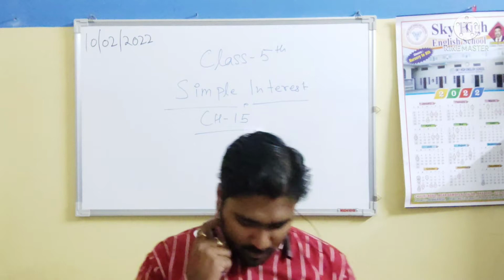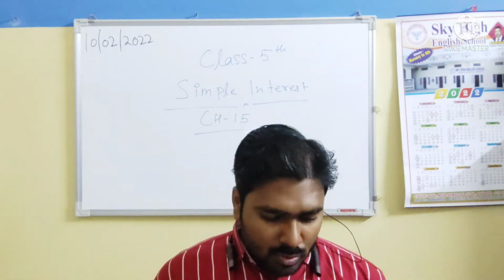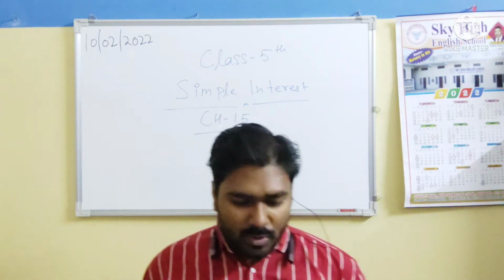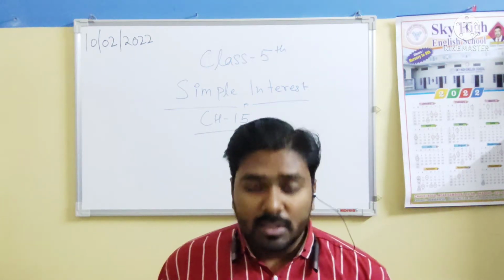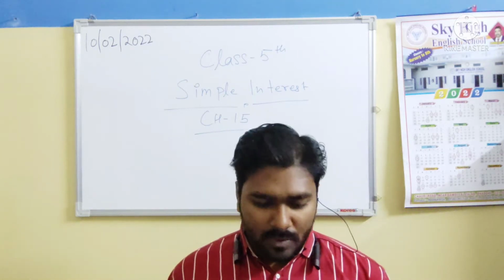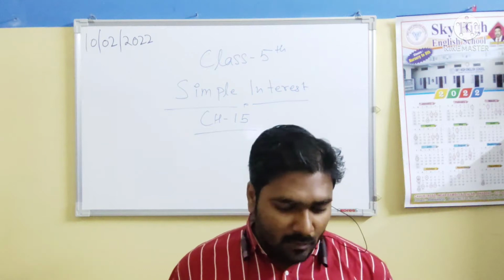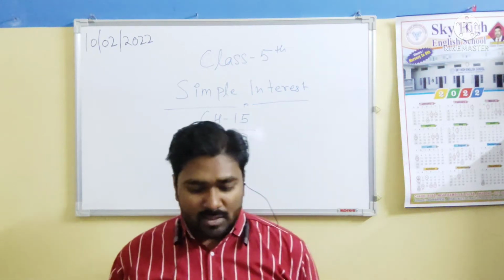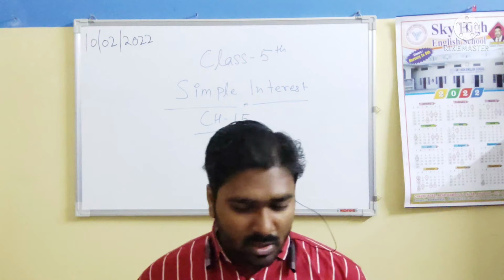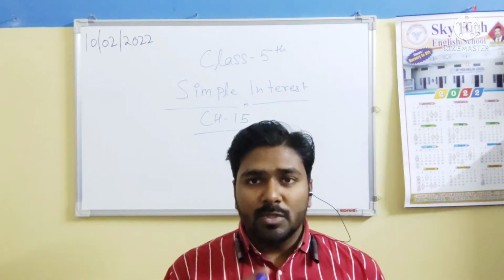Open your books, page number 93. So we'll start. It's written here: sometimes we do not have money and we need it urgently. In such circumstances, we have to borrow money from another person or a finance company or a bank or some other sources. When this money is returned to the financer, we are liable to pay some extra sum for having used the original sum borrowed. That extra sum is known as interest.